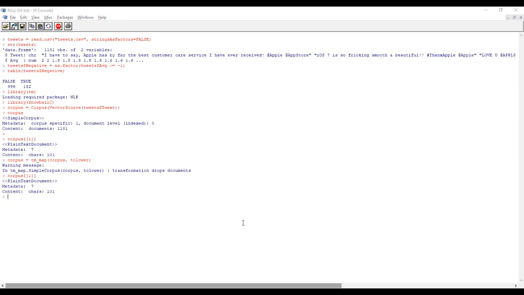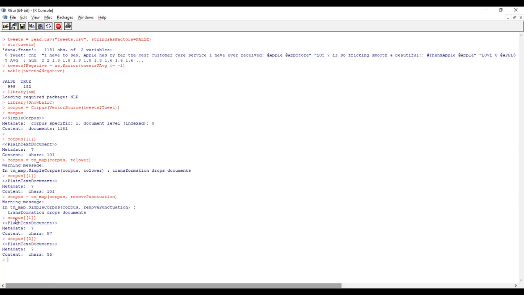After that, what have we done? Removing punctuation. Punctuation means unwanted characters, and we removed that also. If you look at this, four punctuation marks were there in the first tweet, and we removed them. If you want the second tweet, in the same corpus, you have to change the index to 2. Like this, you can do up to how much?